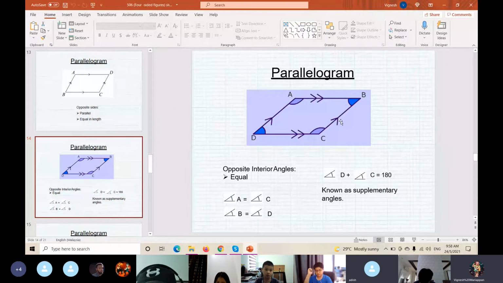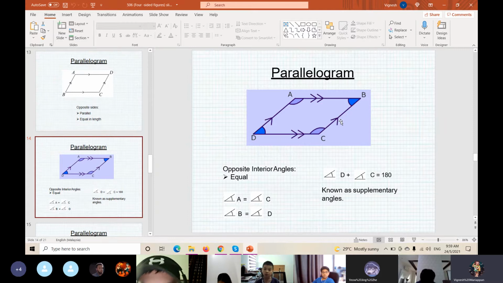AB is parallel to DC. Okay, so AB is parallel to DC, and then what is the other pair? Very good. DC to AB. Also, we can tell DC is equal to AB, and then AD is also equal to BC. Okay, this is to identify the parallel lines or the opposite sides of the shape.